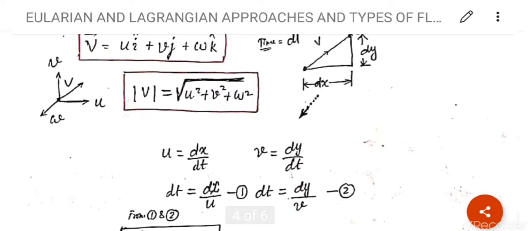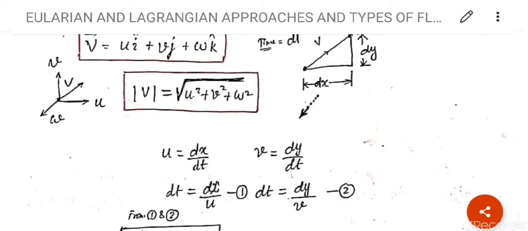draw the relation. You can write u is equal to dx upon dt. u is the velocity in x direction, so we can say how much distance, in x direction dx, in a small time dt. So dx upon dt is representing u and dy upon dt is representing v as the velocity in y direction.